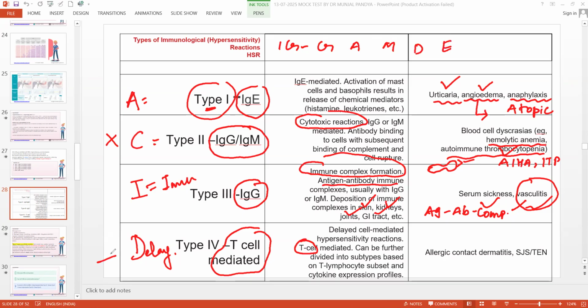So only delayed is T cell mediated. There is nothing to do with immunoglobulin. Is that clear to everyone? Yes or no? So delayed cell mediated hypersensitivity reaction, T cell mediated, can be further divided. We don't need to do research on all this, but for the sake of the exam, you must know.